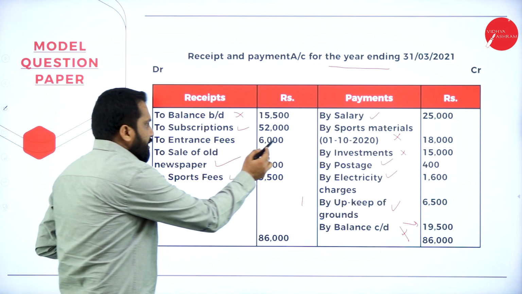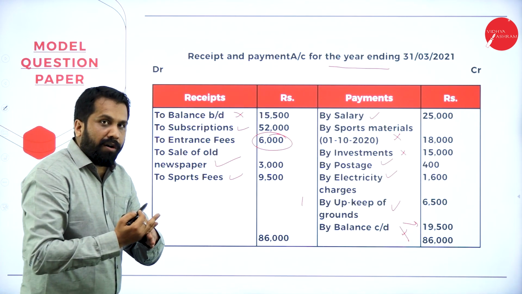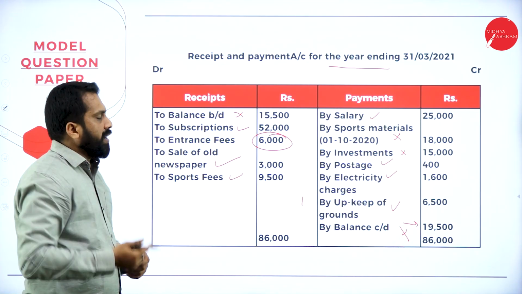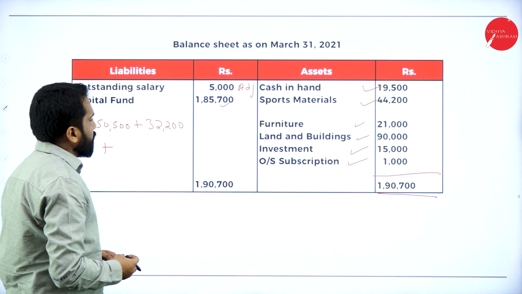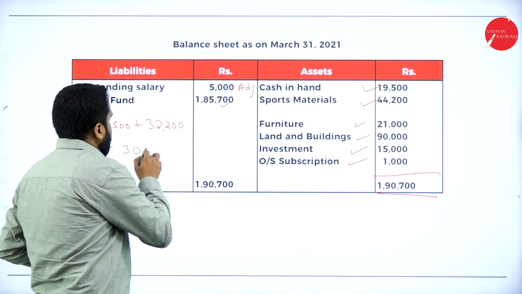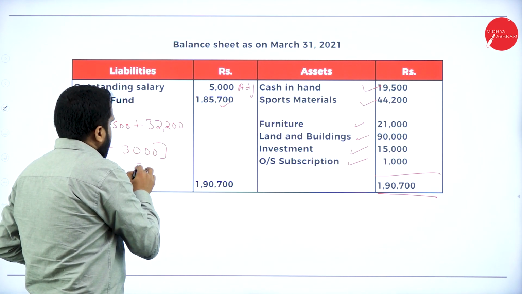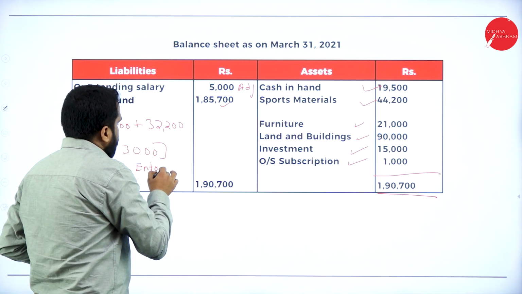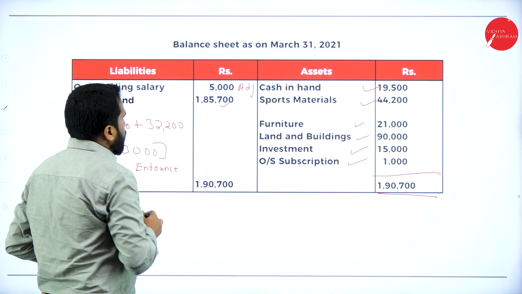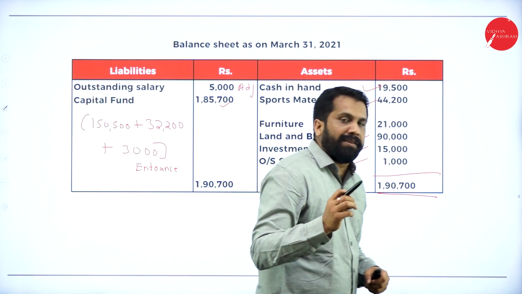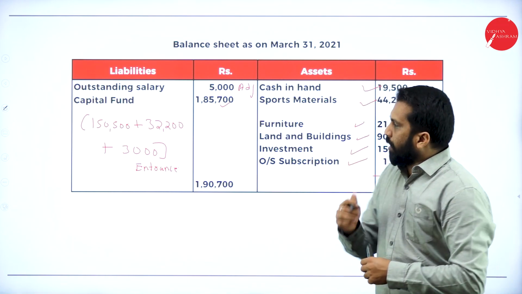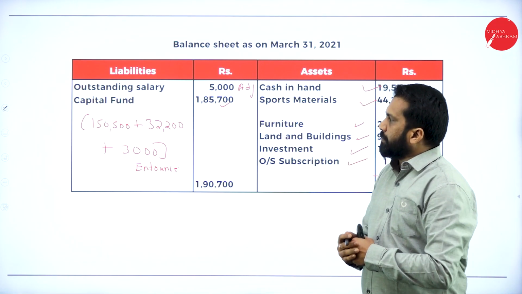Your entrance fees is 6,000. We have taken only half. What about the remaining? That we have to consider. Plus 3,000. This is what? Entrance fees. Total it is 1,85,700. Hope you are clear. How did you get this 1,85,700?